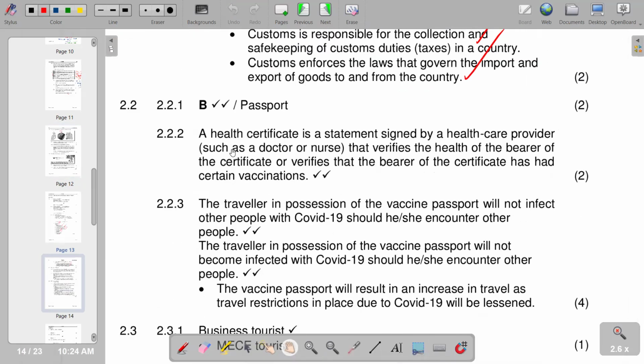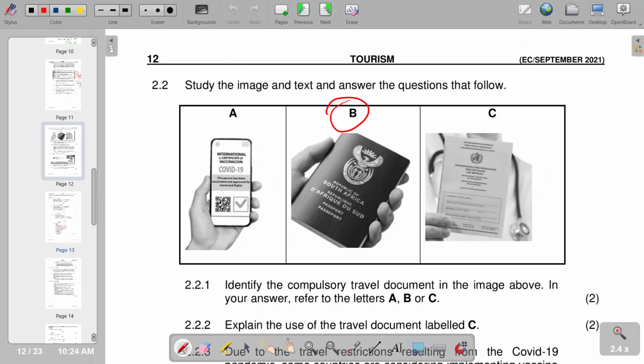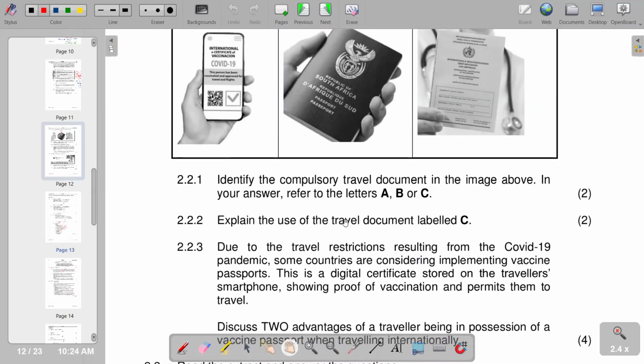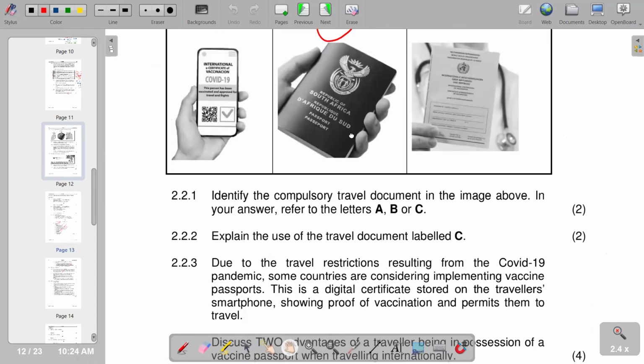So you're saying it's a health certificate. The health certificate is a statement signed by a health care provider, such as a doctor or nurse, that verifies the health of the bearer of the certificate or verifies that the bearer of the certificate has had a certain vaccination. So that's what we have on 2.2.2. Moving on to the next part, it reads, explain the use of the travel document labeled C. This is one that we have answered. So we go to 2.2.3.